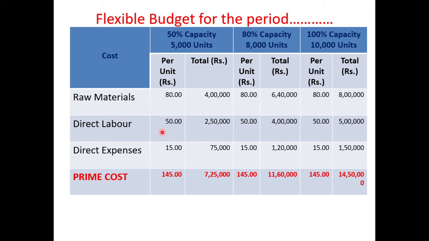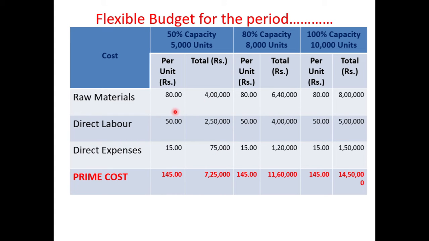Then direct labor, 50 rupees per unit is given. So we have to write it for 50%, 80% and 100%. Only the per unit we are going to write first. Then direct expenses, 15 per unit is given. So in the per unit column we have to enter 15 rupees. Next, we have to calculate the amount or total column.